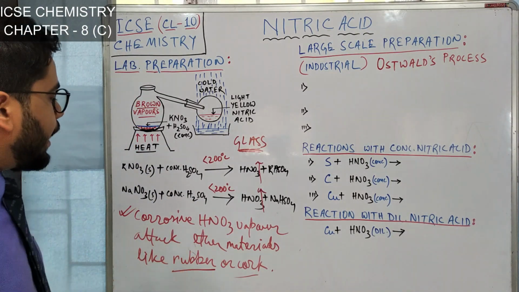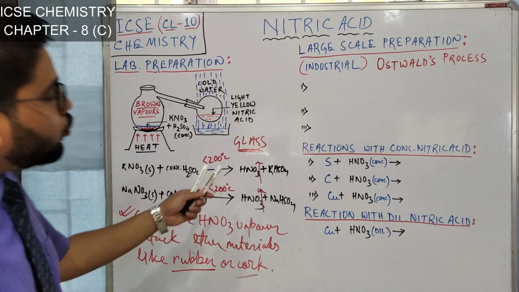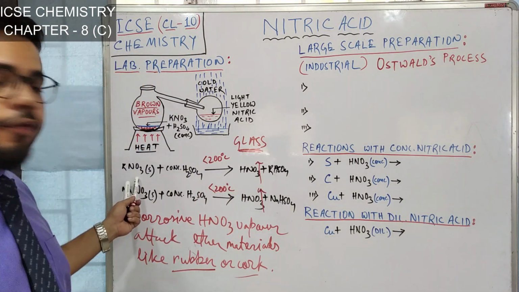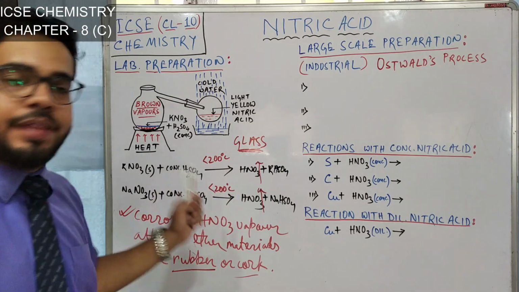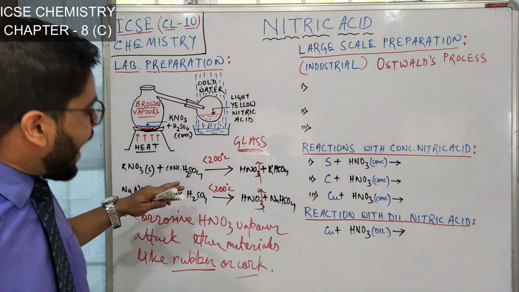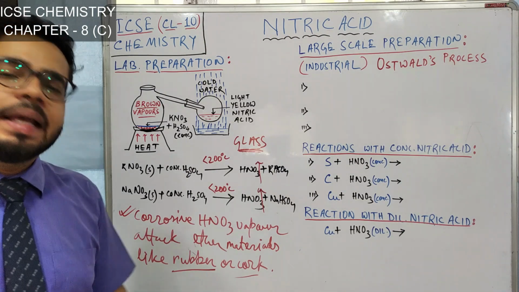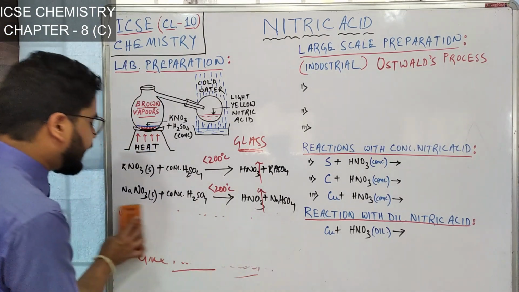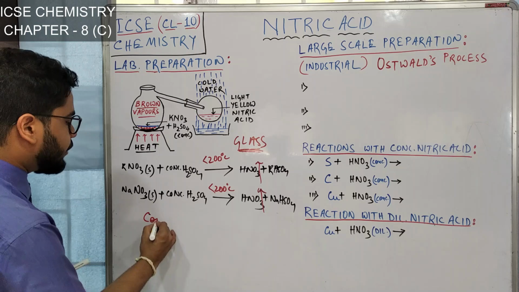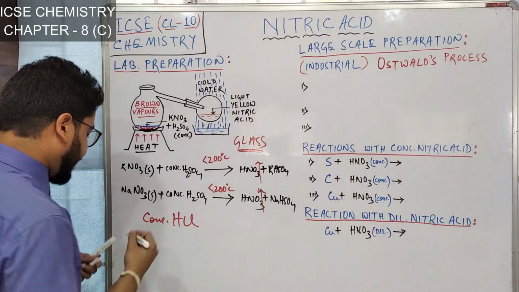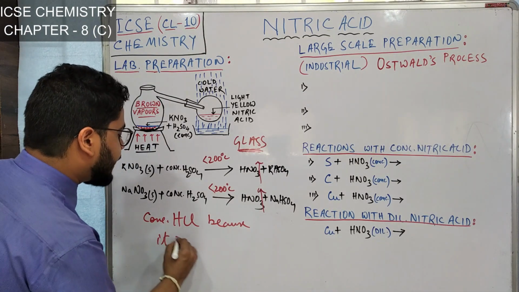Alright, now let's discuss another very conceptual part. Here you can understand we have prepared nitric acid. NO3 has come from either KNO3 or NaNO3, and the H of nitric acid has come from the sulfuric acid. So as we have used concentrated sulfuric acid, some of you may think, can't we use concentrated hydrochloric acid? What is the problem if we use concentrated hydrochloric acid? Please understand, concentrated HCl cannot be used. Why? Because it is volatile.